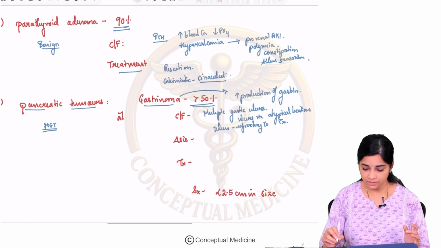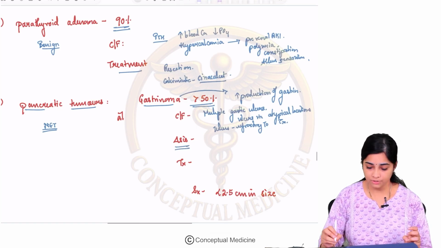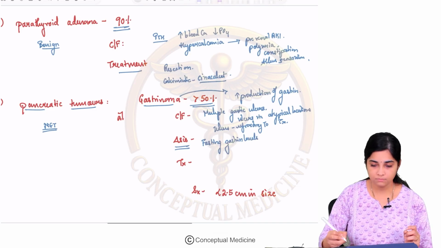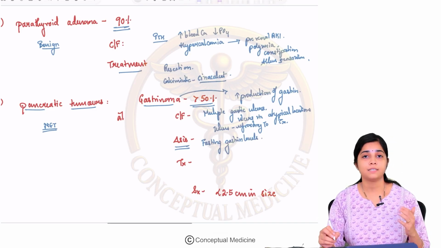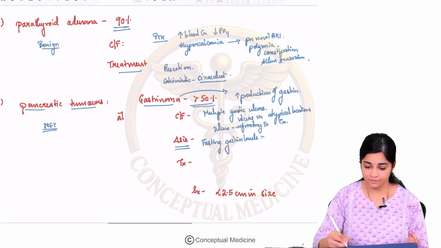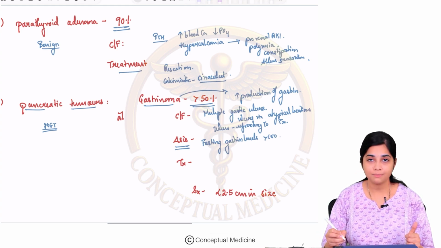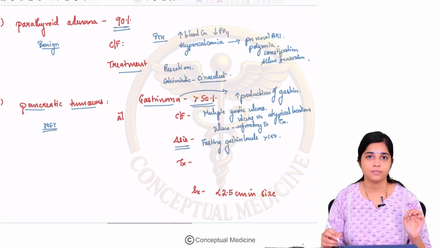Alright, fine. So how do you diagnose this? Diagnosis is brought about by fasting gastrin levels. So fasting gastrin levels are elevated. The cutoff is usually more than 100, but sometimes there can be a lot of false positive values.